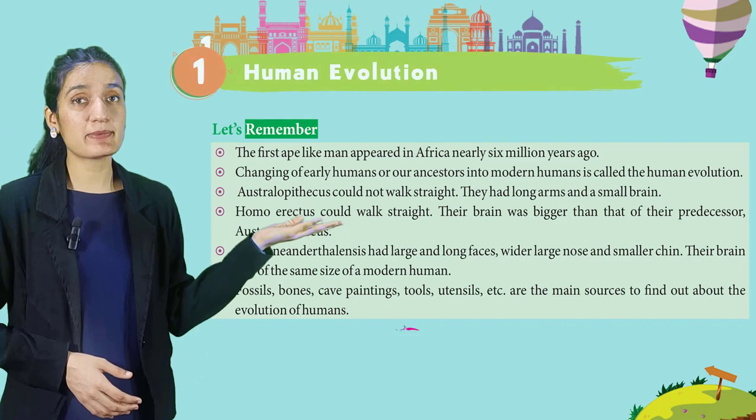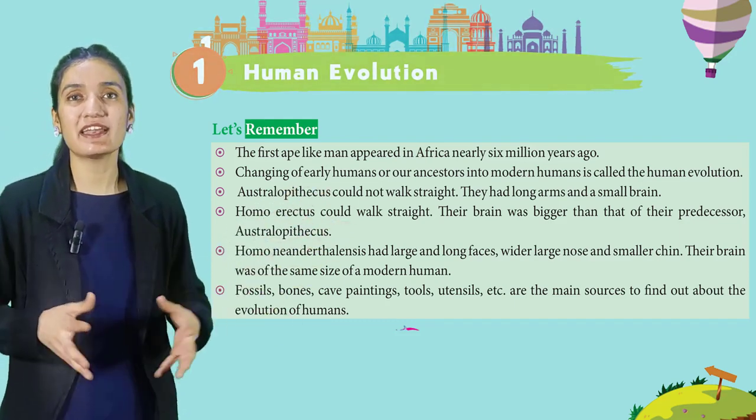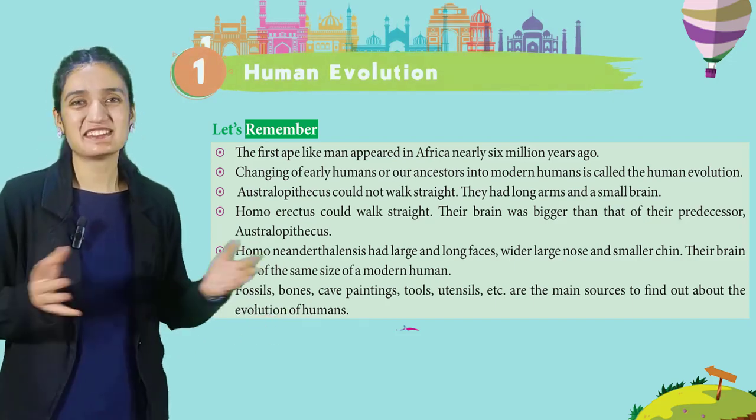Fossils, bones, cave paintings, tools, utensils, etc. are the main sources to find out about the evolution of humans. And here we completed the chapter.